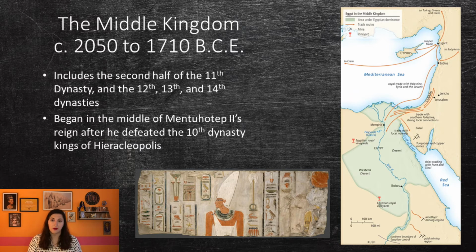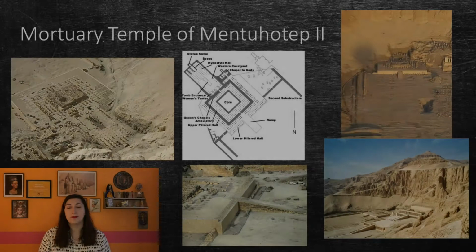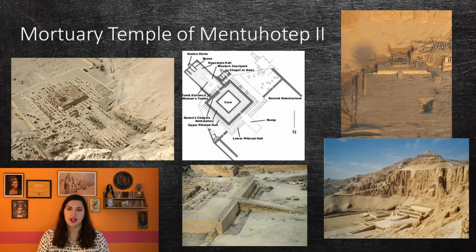To control the power of the local Nomarchs, which rose in the First Intermediate period, Mentuhotep II installed governors of Lower and Upper Egypt. Mentuhotep II also started multiple building projects during his reign. The most preserved and probably most important was his mortuary temple.